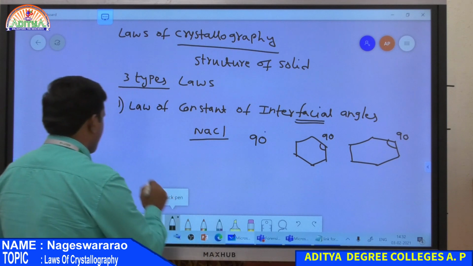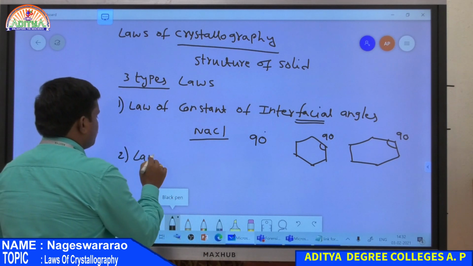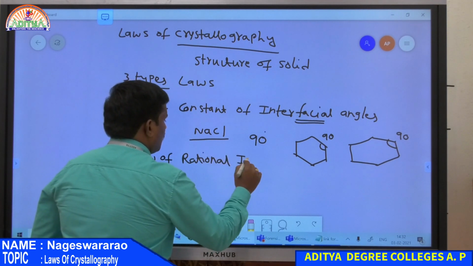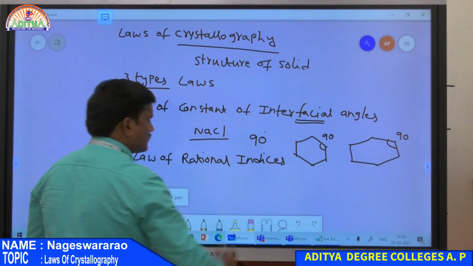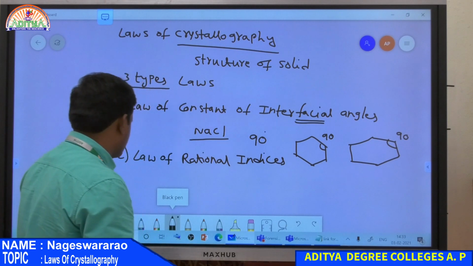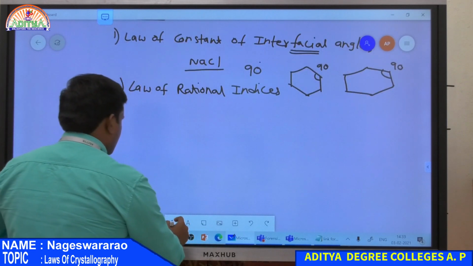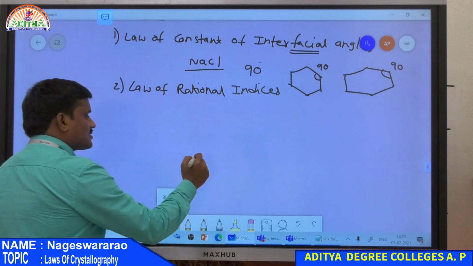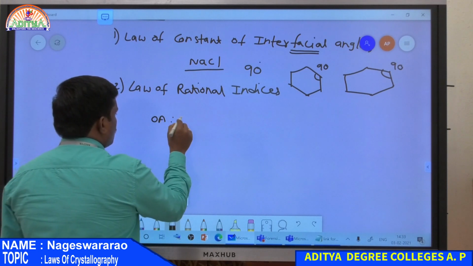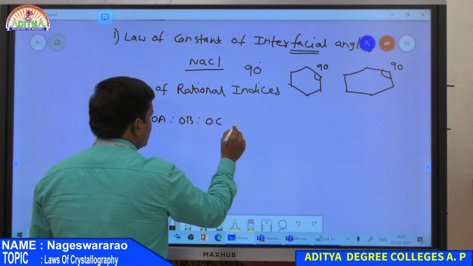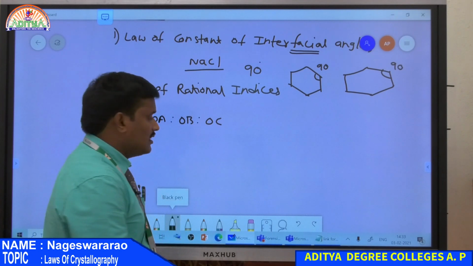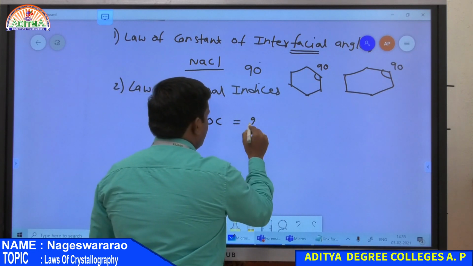And the second law is the law of rational indices. In this law we discussed Weiss indices as well as Miller indices. What are Weiss indices? According to this law, when a crystal plane cuts the coordinate axes X, Y, Z with intercepts OA : OB : OC, these are the ratio of intercepts of a plane of a crystal, and this ratio is always in whole numbers.